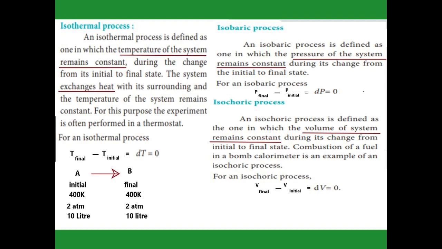Then the isochoric process. Iso means same, choric means volume. When the volume of the system remains constant, that is called an isochoric process. Here we consider the initial volume as 10 liters and the final volume also 10 liters. The volume remains constant, so the difference between final volume and initial volume, dV, is equal to 0.